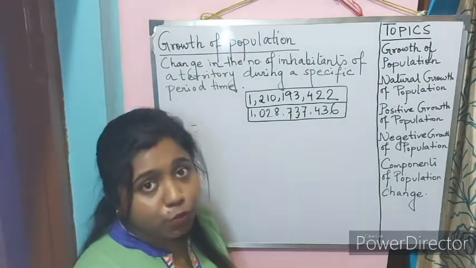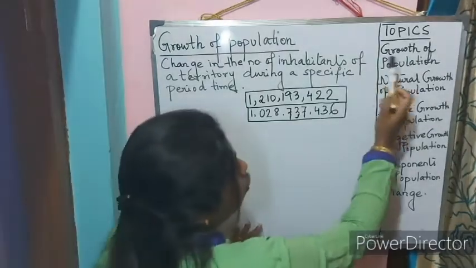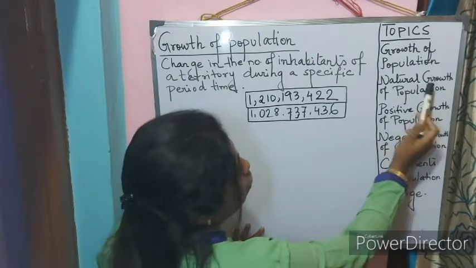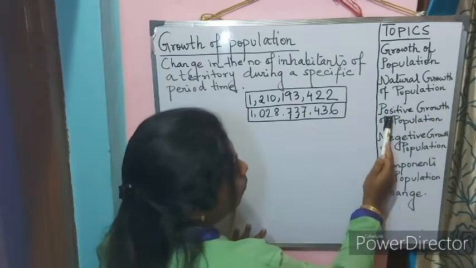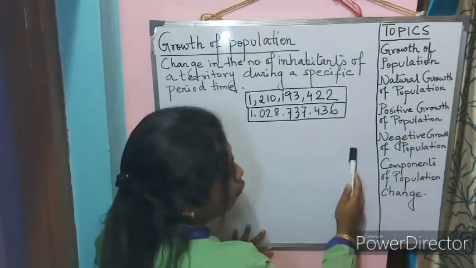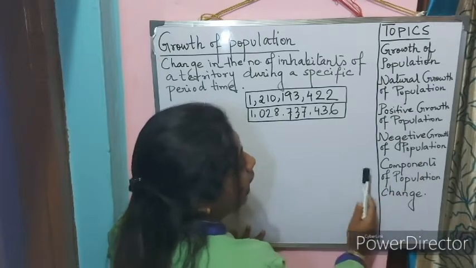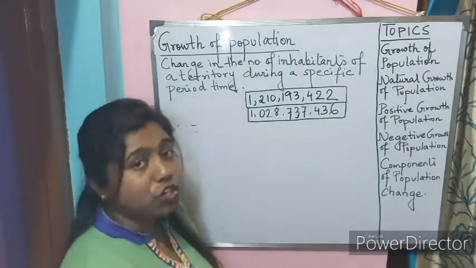What are the topics that today we will cover? Number 1, growth of population. Number 2, natural growth of population. Number 3, positive growth of population. Number 4, negative growth of population. And number 5, components of population change.